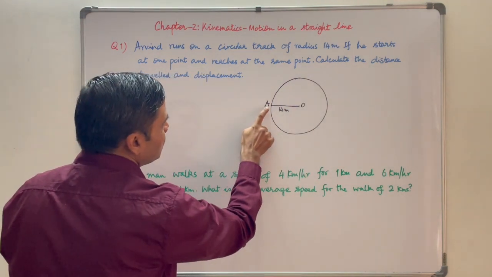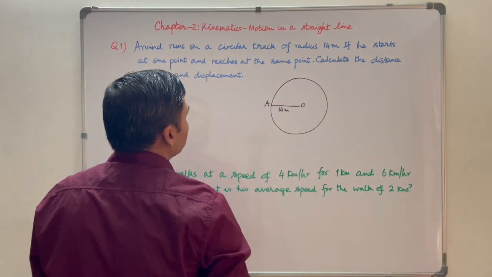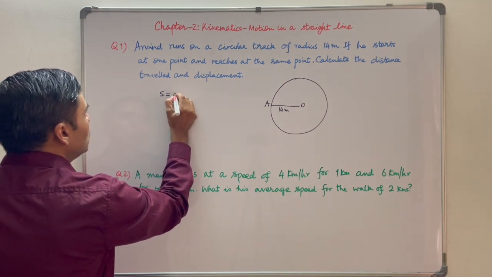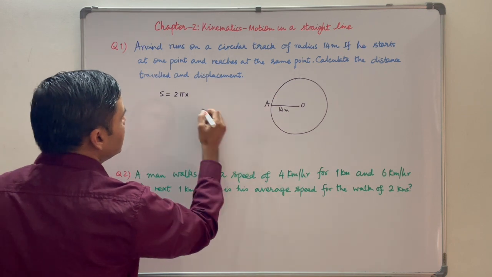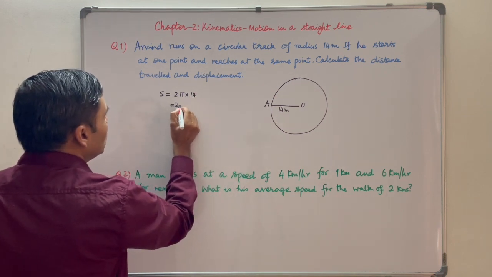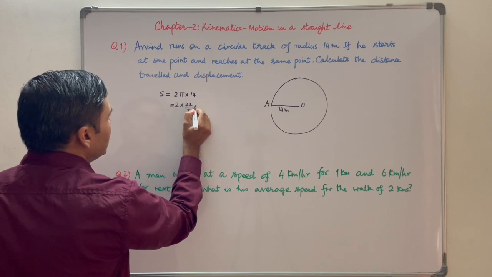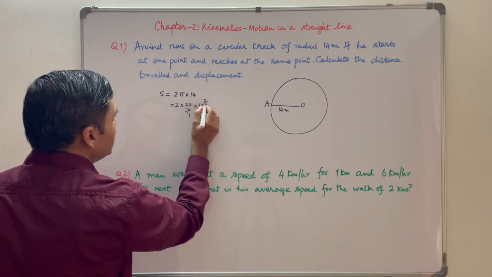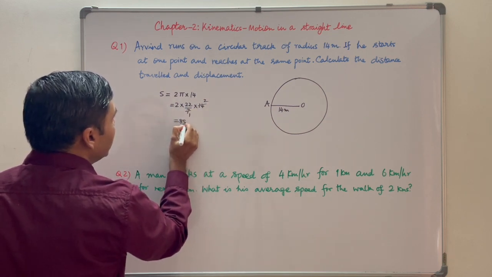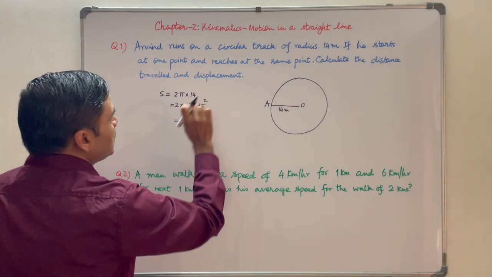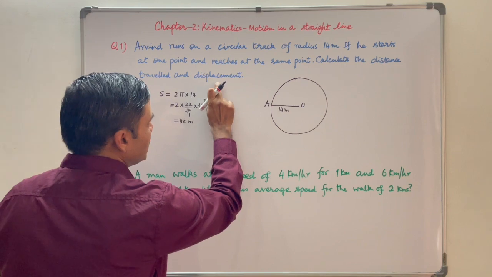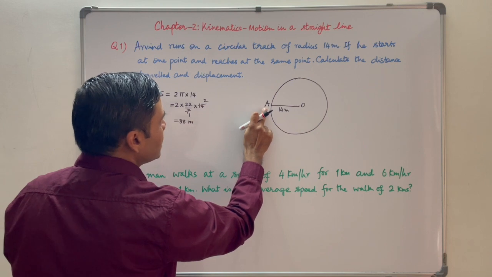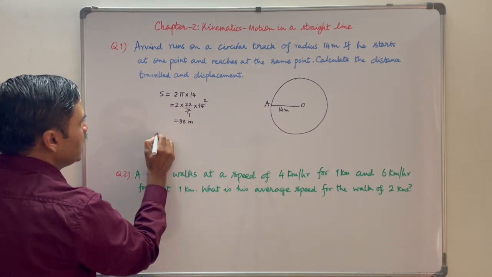So distance traveled will be given by the length of this circular path. And the length of the circular path, meaning circumference, will be equal to 2 pi into radius. Radius is 14. So it will be equal to 2 into 22 by 7 into 14. So 7 1s are 7, 7 2s are 14. 2 into 2 is 4 into 22, that is 88 meter. And the displacement we have to calculate. You know that the displacement is the minimum distance between start point and end point. Since start and end points are the same, the displacement will be 0.